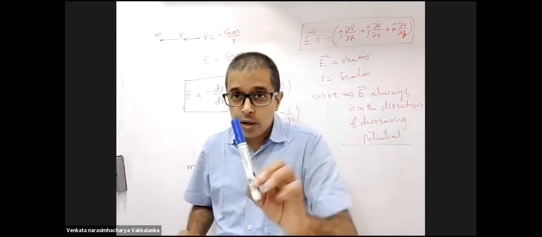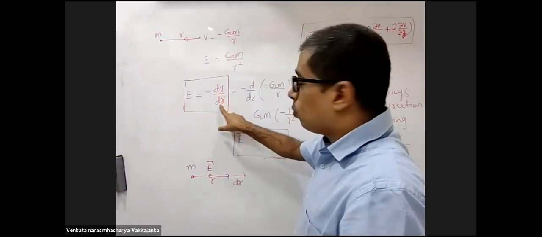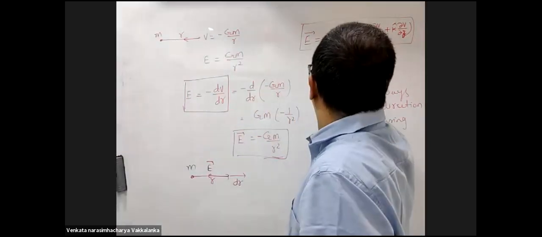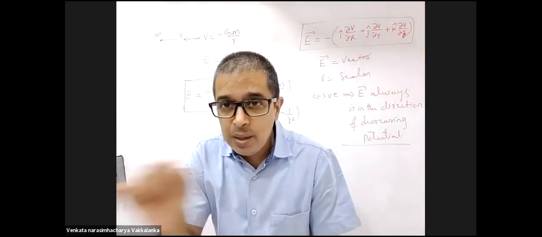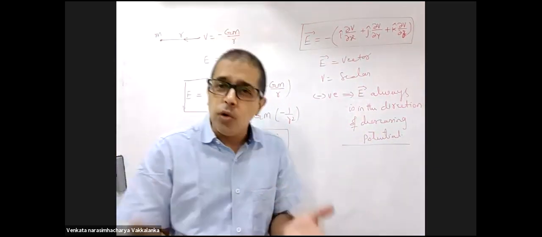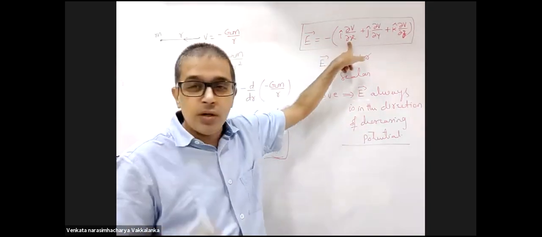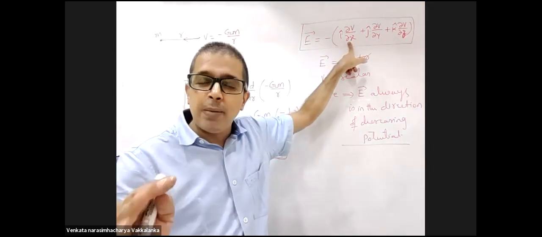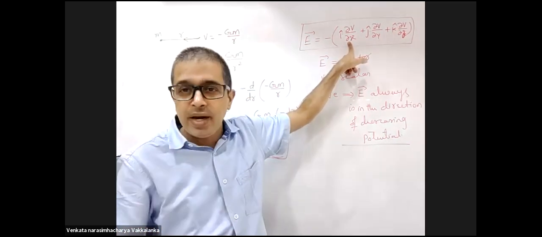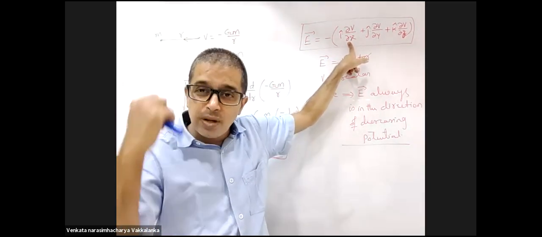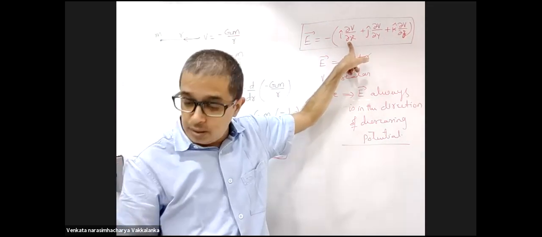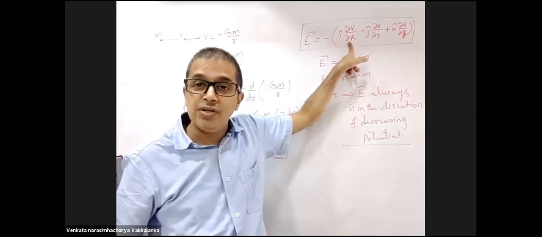Yes, sir. So now you changed the symbols and wrote del V by del X or dou V by dou X. Some parts of the country refer to it as dou V by dou X, some parts refer to it as del V by del X. I am okay either way. I don't want to get into the symbolic controversies in mathematics.